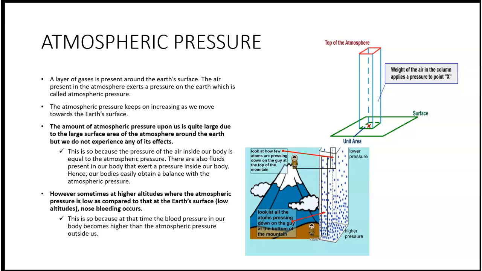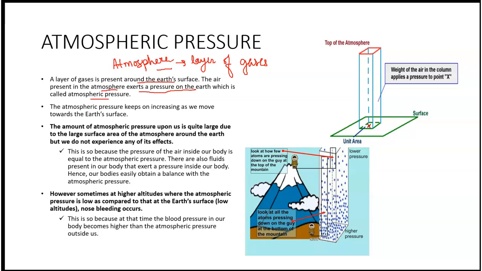Now, let us come to atmospheric pressure. What is atmospheric pressure? To understand atmospheric pressure, we first need to understand what is atmosphere. Atmosphere is the layer of gases present around the Earth's surface. The air present in the atmosphere exerts a pressure on the Earth, and this pressure is known as atmospheric pressure.